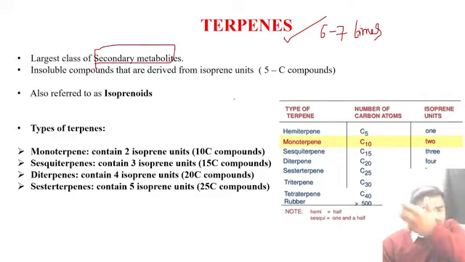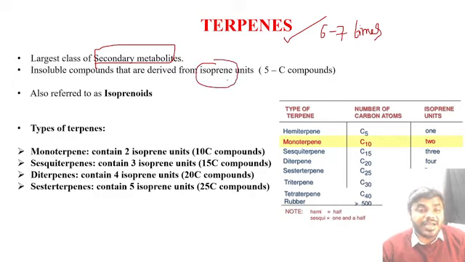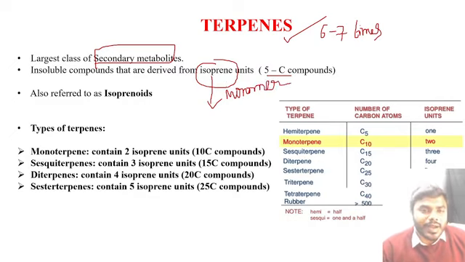Okay. And friends, what are these terpenes basically derived from? All of you listen to me. The terpenes are basically derived from the isoprene unit. Please kindly don't forget that. Isoprene unit means how many? A 5 carbon containing compound. So all the students listen to my words. A 5 carbon containing compound is called isoprene. So isoprene is actually acting like what? A monomer. This isoprene, which is acting as a monomer, is basically giving rise to the terpenes.